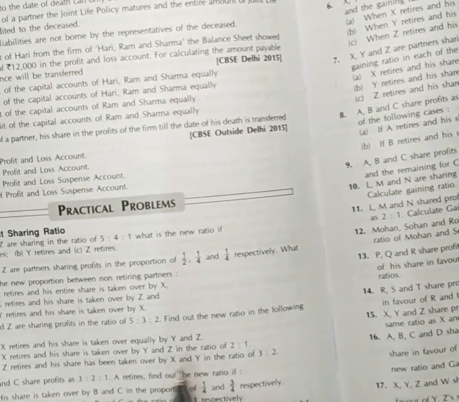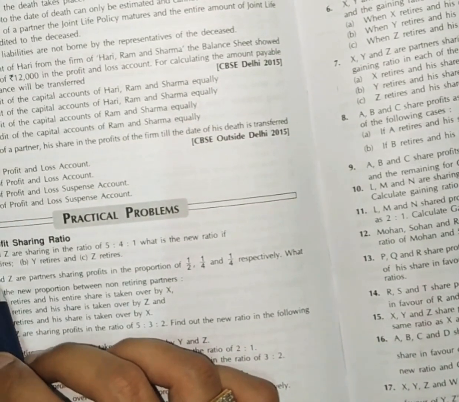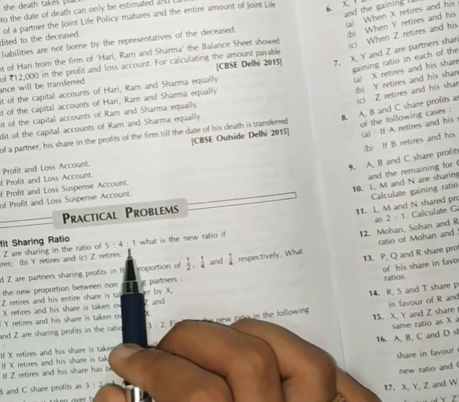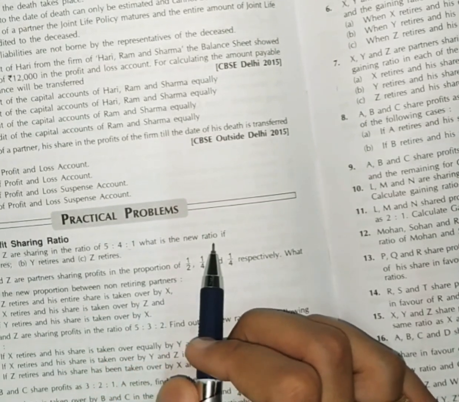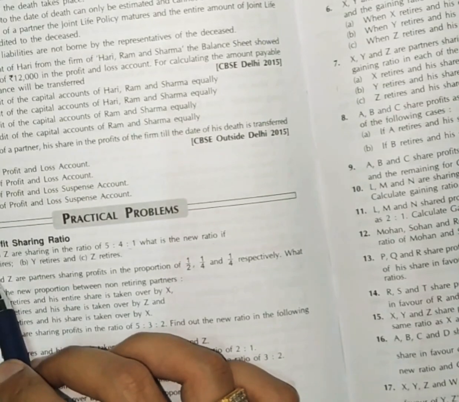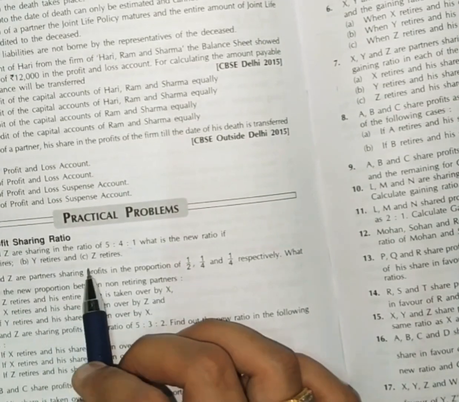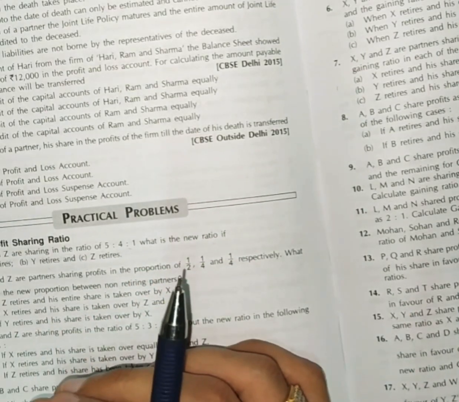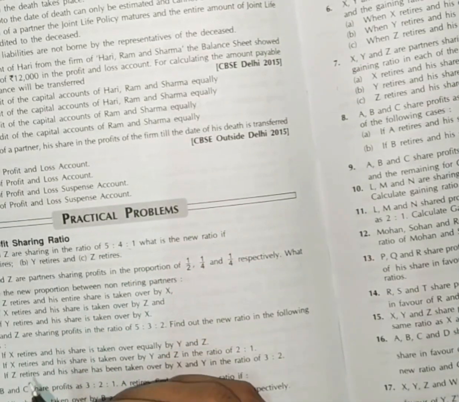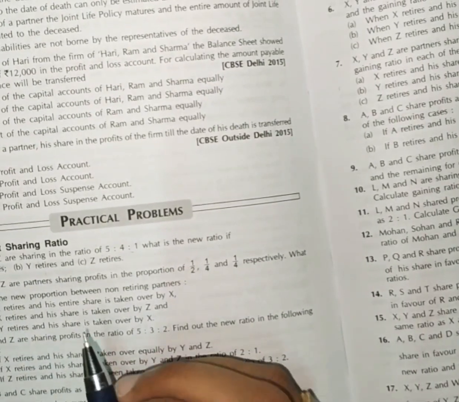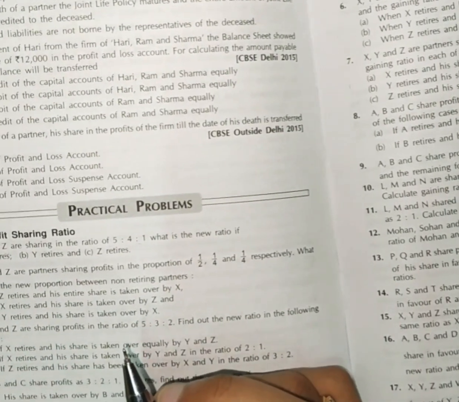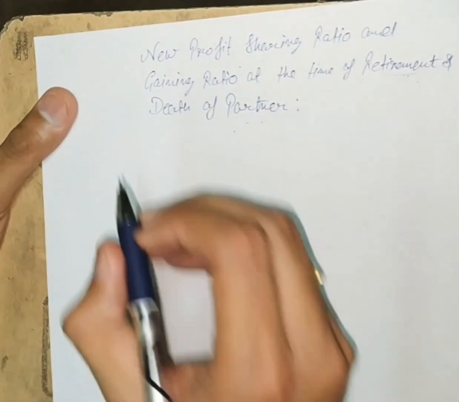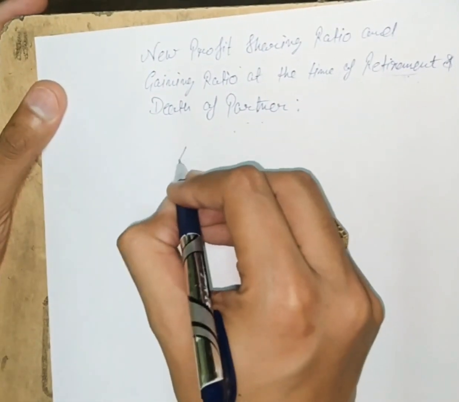In the first case, where X, Y and Z are sharing profits in the ratio of 5 is to 4 is to 1, what is the gaining ratio if X retires, in the second case Y retires, or Z retires? When a single partner retires without any further terms and conditions, we will just strike out the partner. So we will apply the formula of calculation of gaining ratio by striking out.